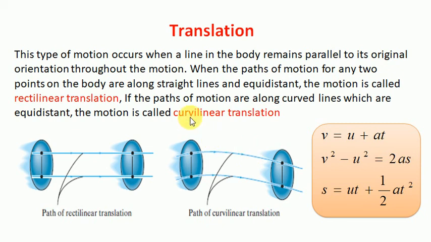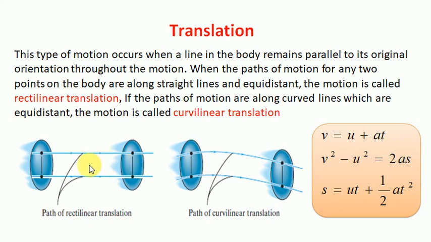Now suppose there is a body at an initial position, and after a certain time it will have a new position. Now if, while moving from position 1 to 2, any line in the body remains parallel during its motion, we call it pure translation. That means during motion, at any instant, any line on the body will always remain parallel to its original orientation. So that we call translation.